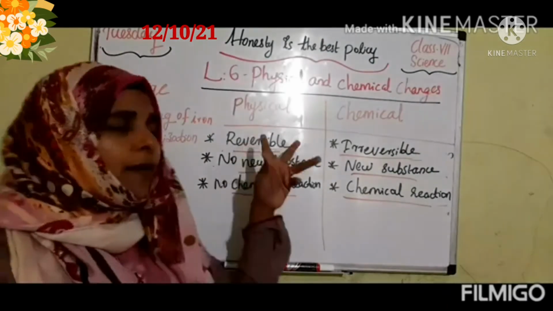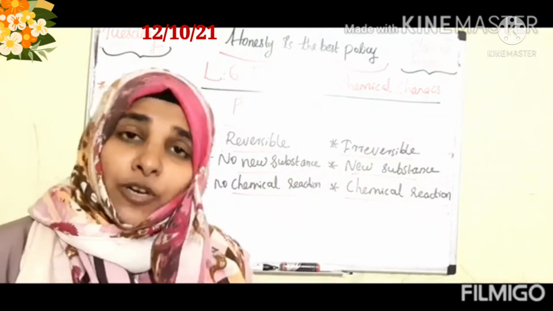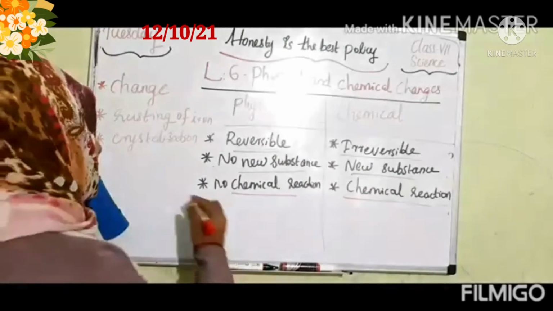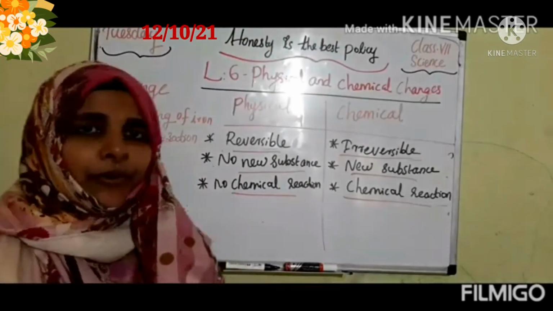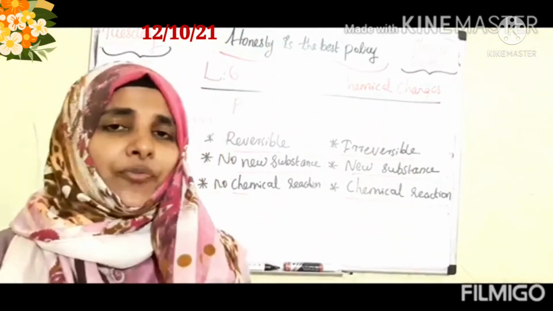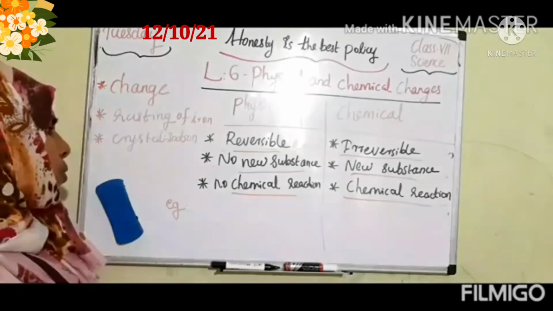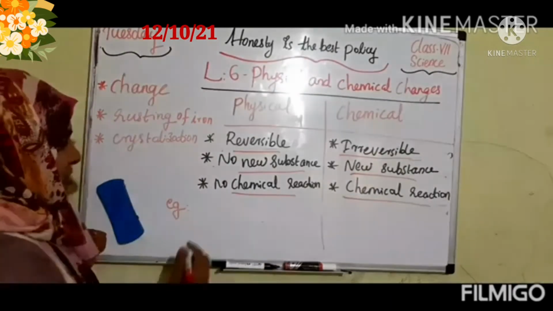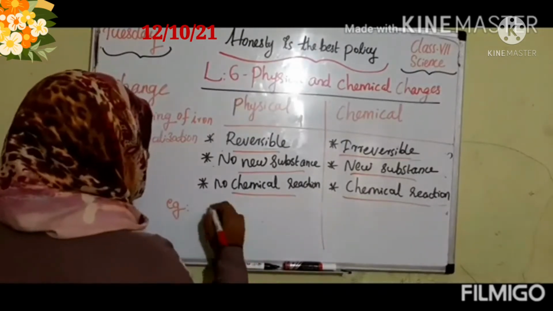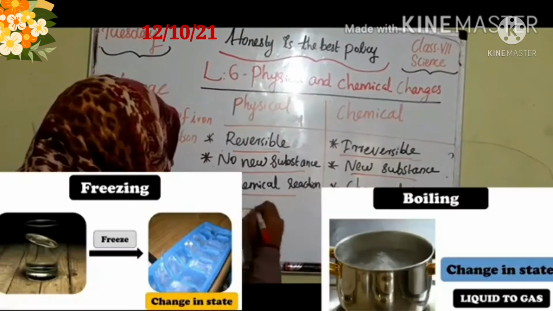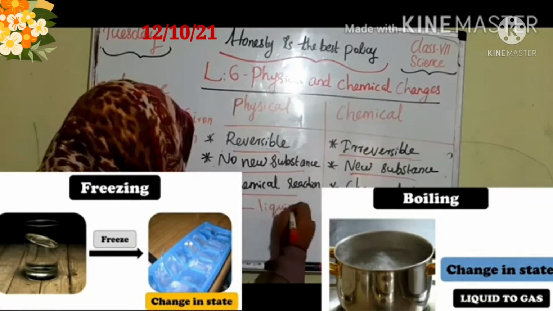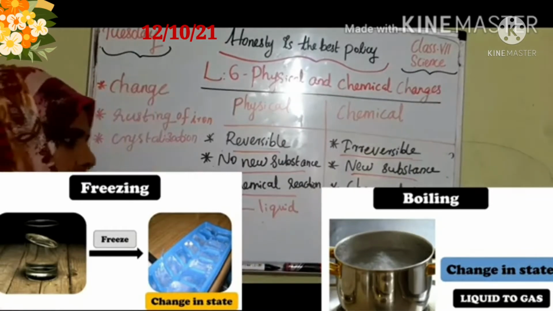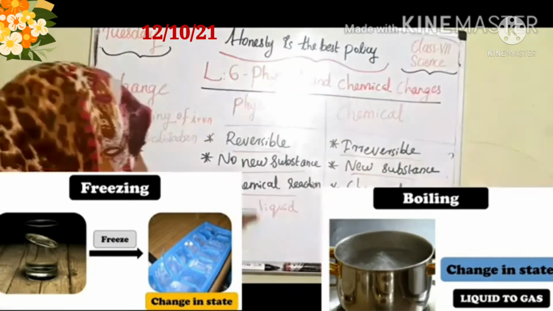Then can you say an example for physical changes? You have to try yourself. Here I will write one example. You should say what is the property of that physical change. So one property you should say, you have to memorize. Here I am writing. One example is solid to liquid. That is an ice cube changing into water. That is solid to liquid.